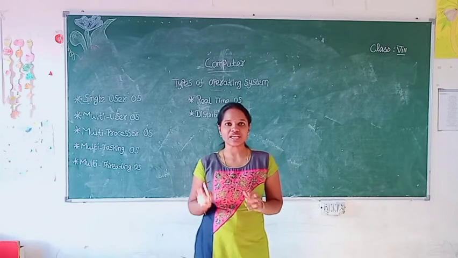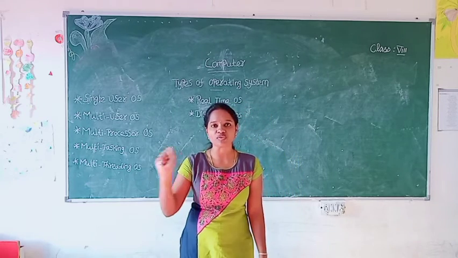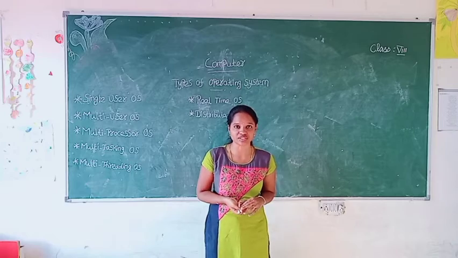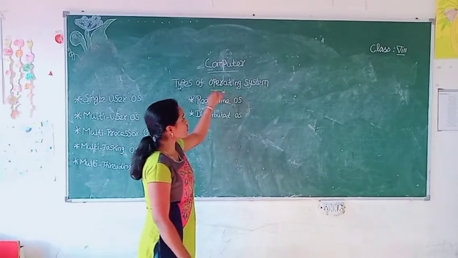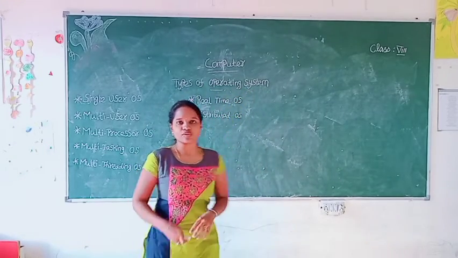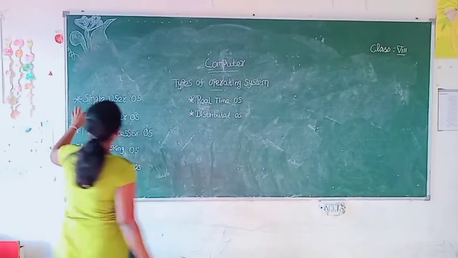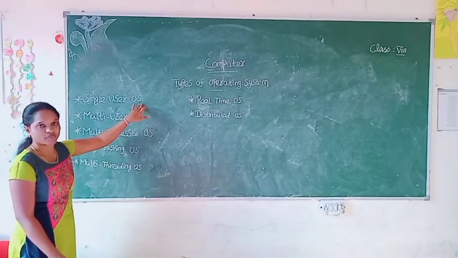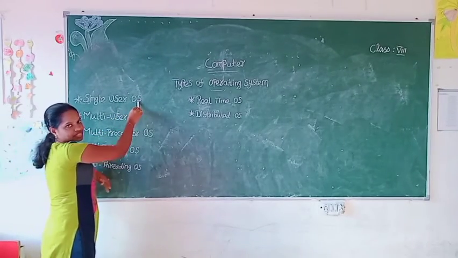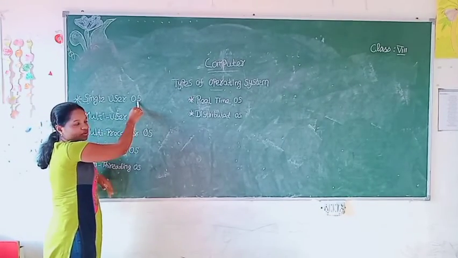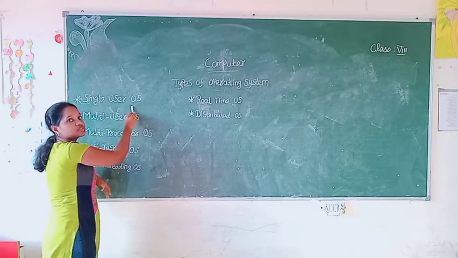Clear? So in today's class we are going to see the types of operating system. Let me explain the types. OS is nothing but an operating system; the abbreviation of operating system is OS.